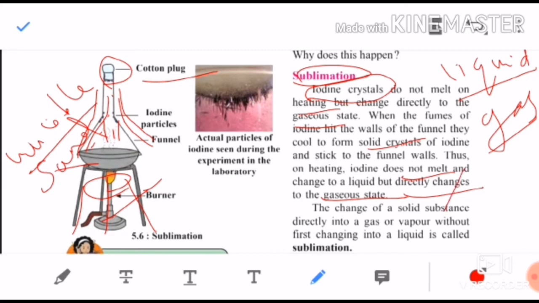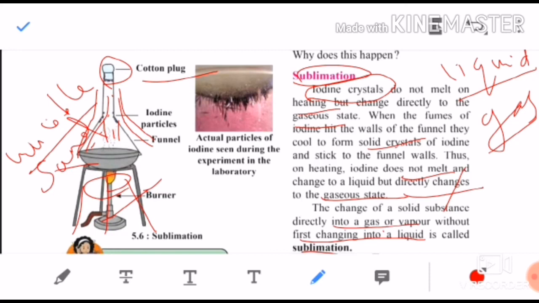So this change of a solid substance directly into gas or vapor without first changing into liquid is called sublimation. So remember this, children: sublimating substances are those that on heating directly change into gas or vapor without changing into liquid. That is called sublimation.